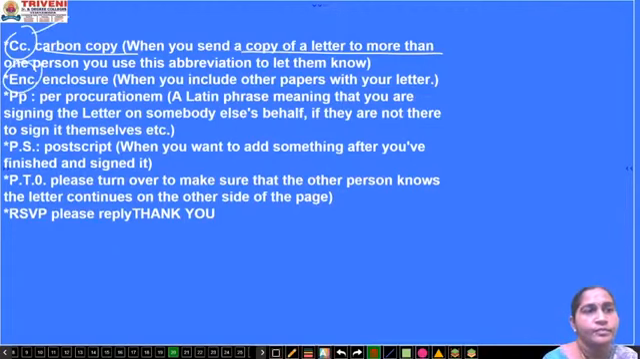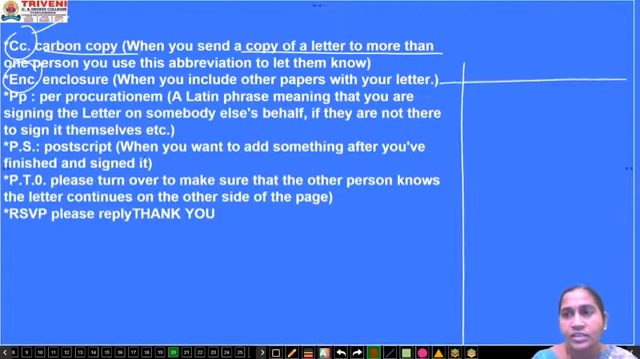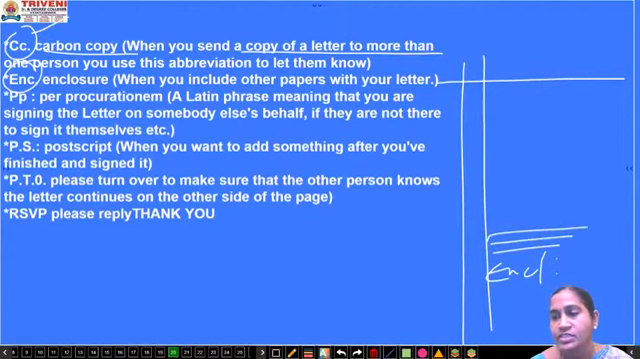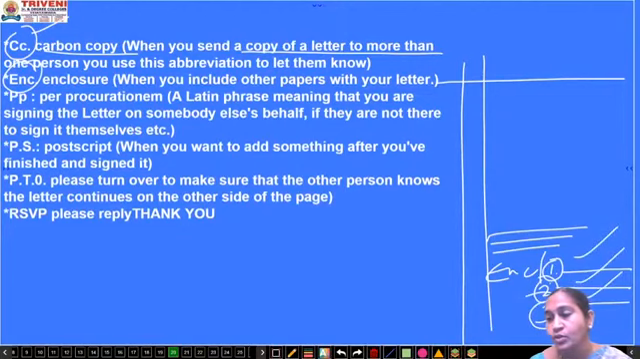Then enclosure. Already we have seen in the letter example that when they ask you to furnish it with the important documents, after signing the letter, you will just write enclosure at the end. And you will write how many documents you are submitting. Suppose you are giving 3 documents: the 10th memo, the inter memo, and your Aadhaar Xerox, or whatever document they have asked. You will write all the 3. You have to give the number so that the other person knows how many documents you have furnished there.